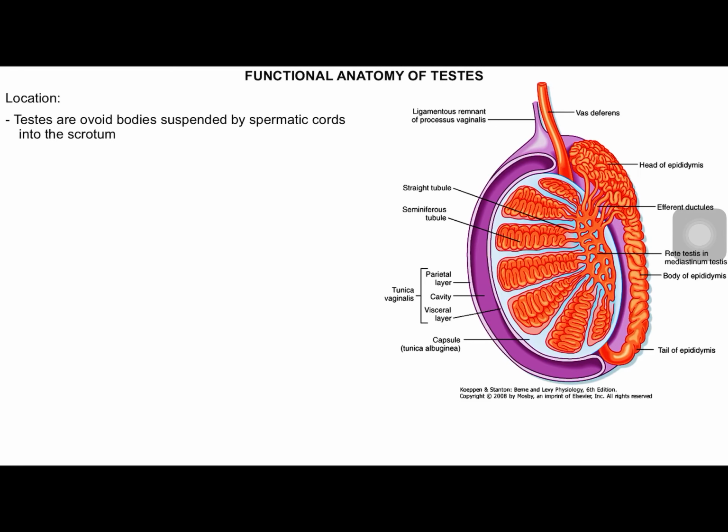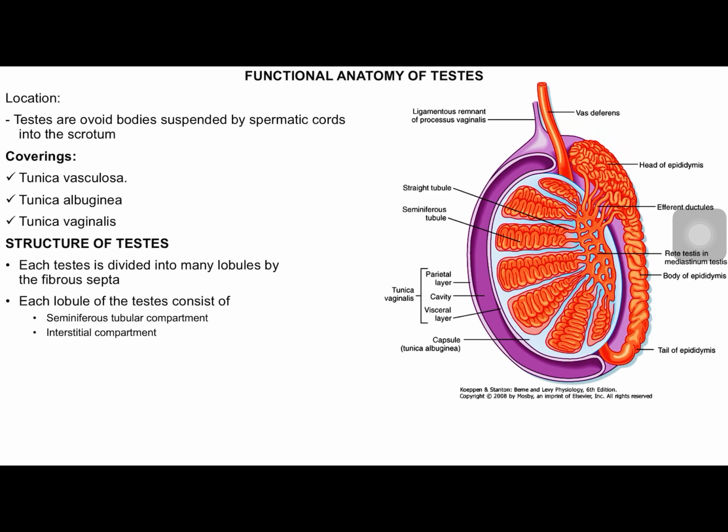Going into the details, let us see the components of the gonads. Gonads in males are called testes. They are located in scrotal sacs. They are ovoid bodies which weigh around 25 grams. Structurally, they have the following coverings: tunica vasculosa, tunica albuginea, and the outermost is tunica vaginalis, which has a parietal layer and a visceral layer.